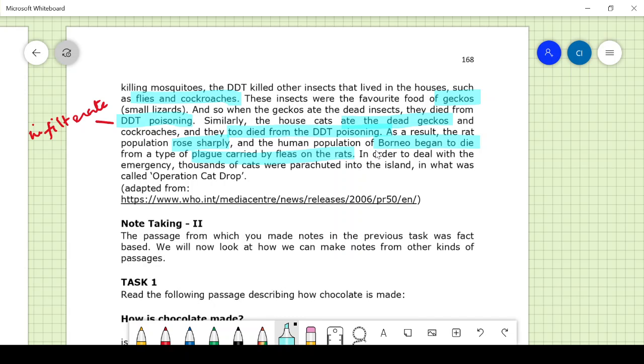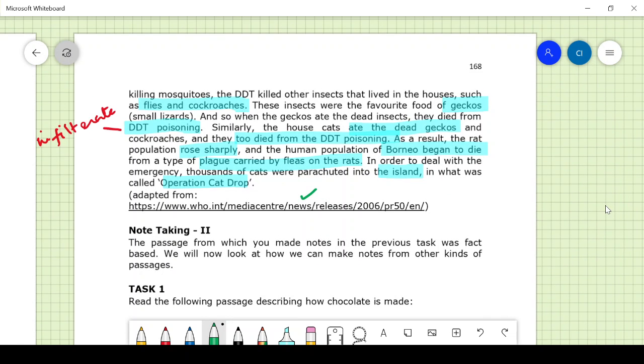Borneo is a small island, and in order to deal with the emergency, thousands of cats were parachuted into the island in what was called Operation Cat Drop. So more details of this are available in this particular passage. Now taking notes: the passage from which you made notes in the previous task was fact-based. We will now look at how we can take notes from other kinds of passages. Task 1. Read the following passages describing how the task is made up.